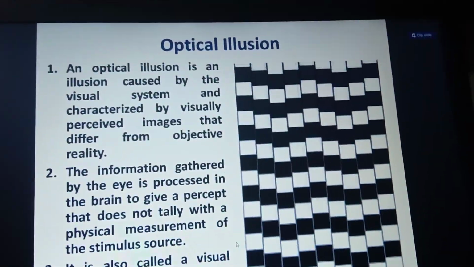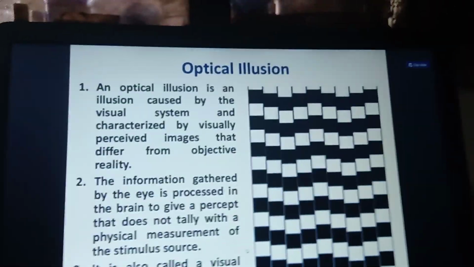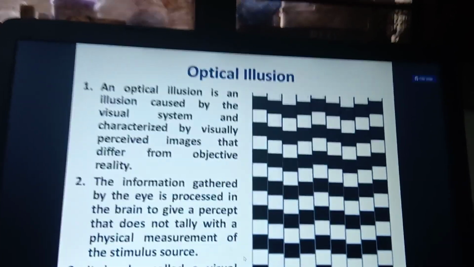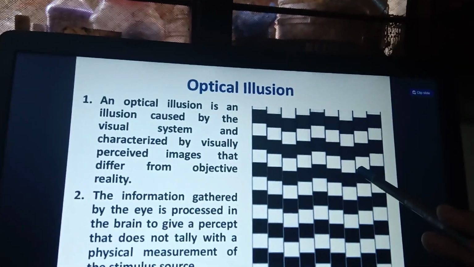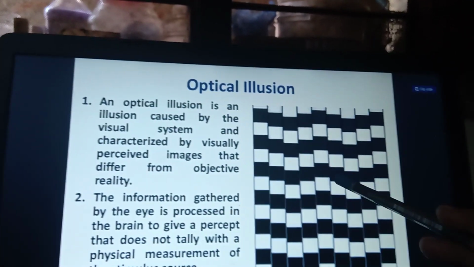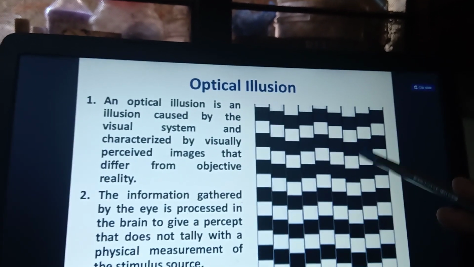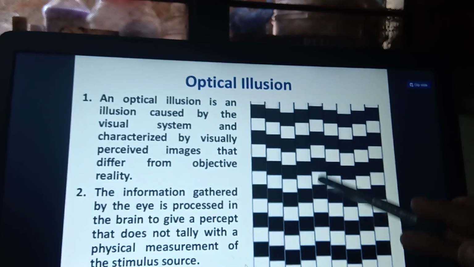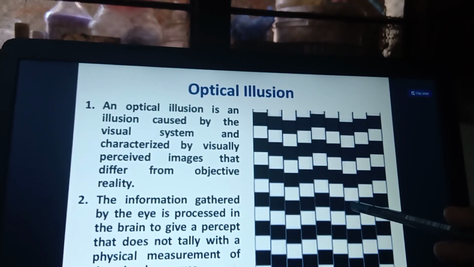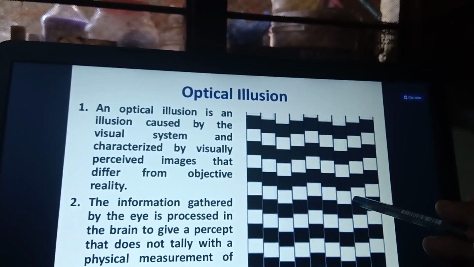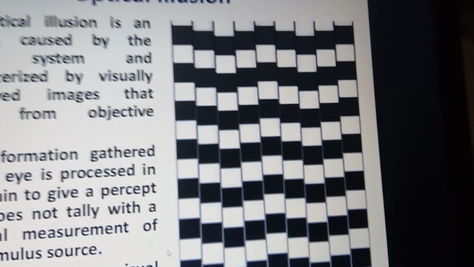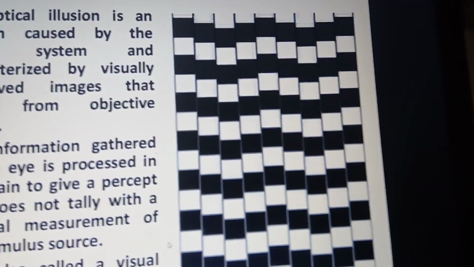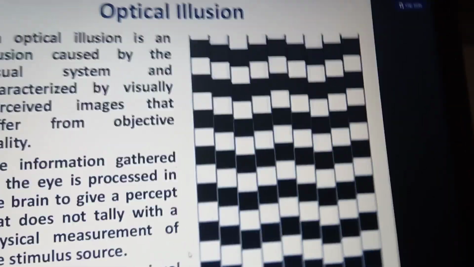And next one is optical illusion. Whenever you are comparing the characteristics of a visual object, the information gathered by the eye is processed. These boxes are all the same, but the perceived images, with different shadows, give us a different perception of the black and the white shade.